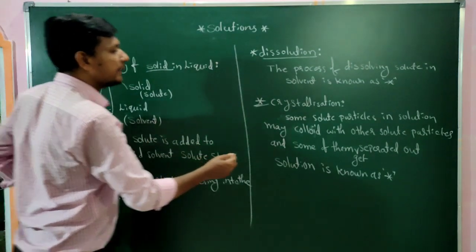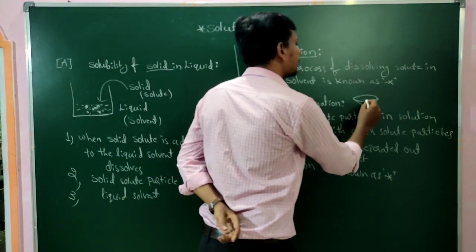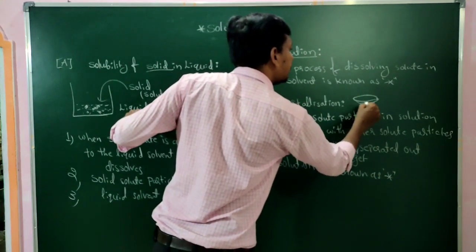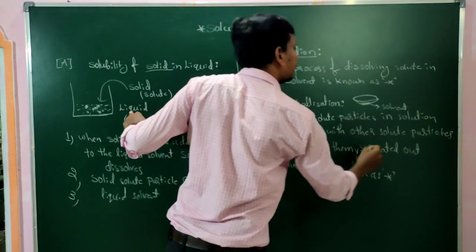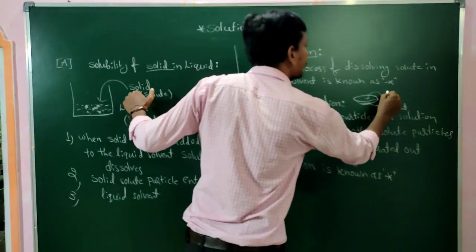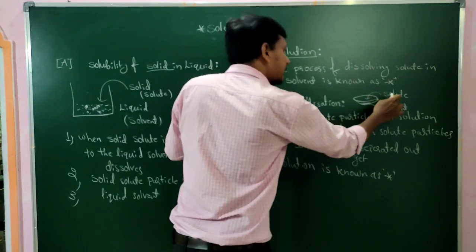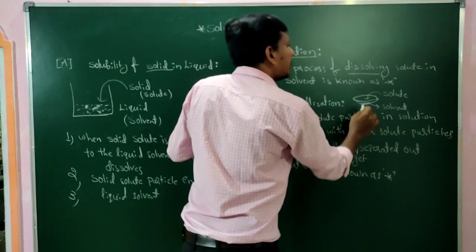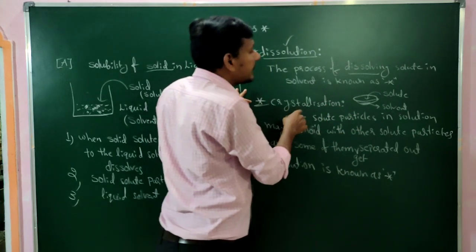For example, I am taking the watch glass. In the watch glass, I am taking the liquid. The liquid is considered as a solvent. To the solvent, I am adding the solid solute. Next, what happened? The solute particles slowly dissolve in the solvent. That time the dissolution process occurs. After dissolution, the crystallization occurs.